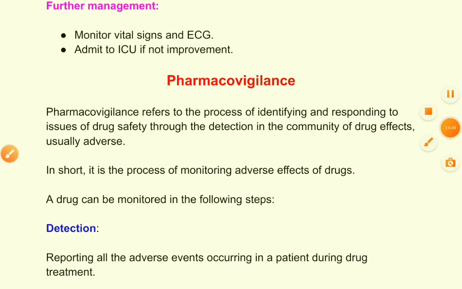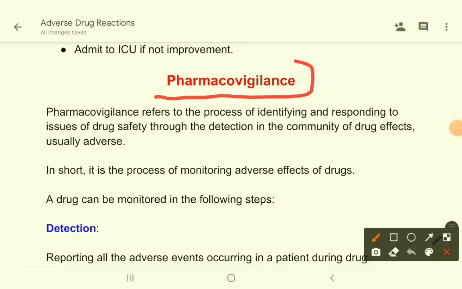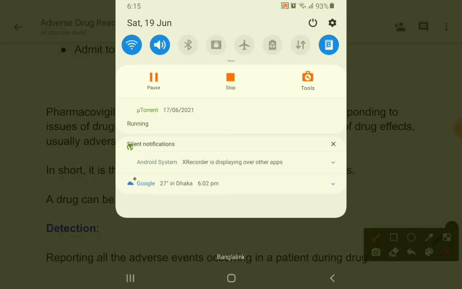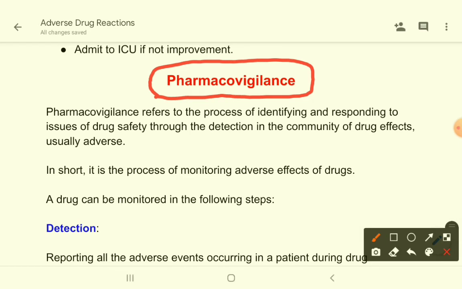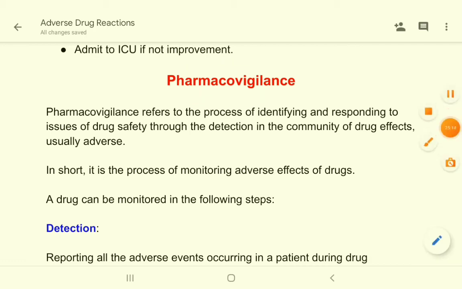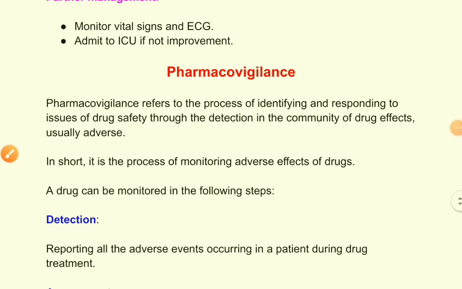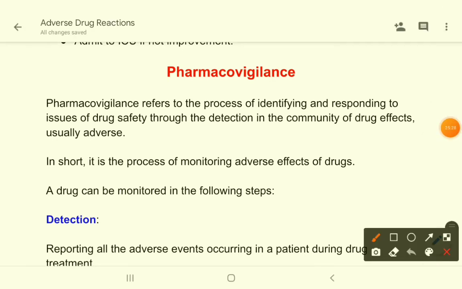Now let's come to another topic, pharmacovigilance. When we study adverse drug reactions, we have to talk a little about pharmacovigilance. So what is pharmacovigilance? The textbook defines pharmacovigilance as the process of identifying and responding to issues of drug safety through the detection in the community of drug effects, usually adverse. Now, what does it mean?